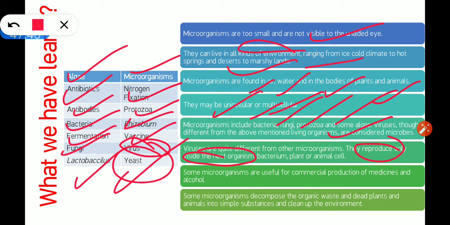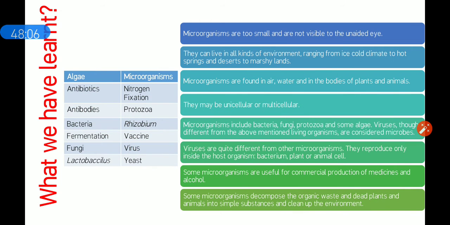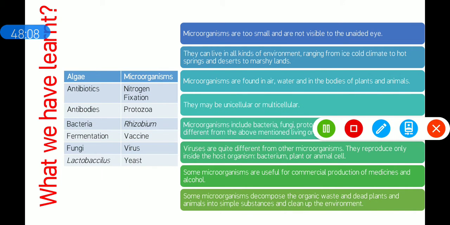Some microorganisms are useful for commercial production of medicines and alcohol. Some decompose organic waste and dead plants and animals into simple substances and clean up the environment.